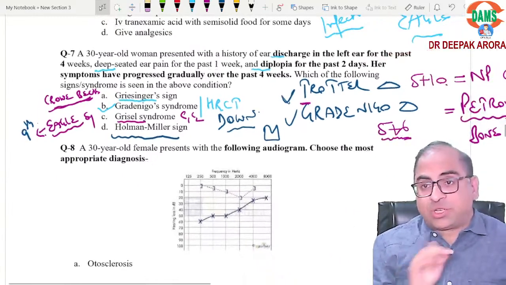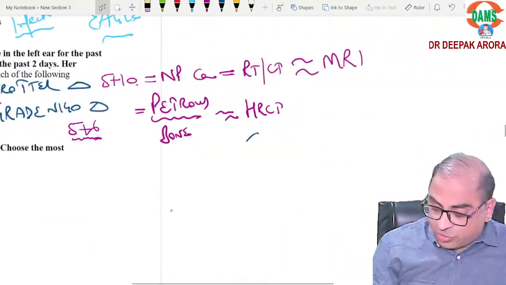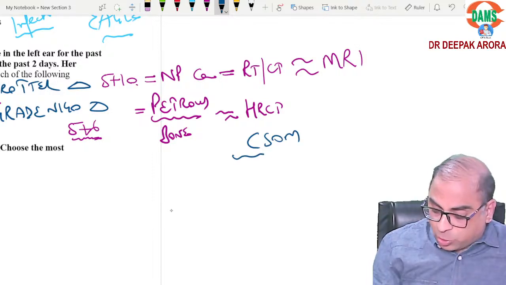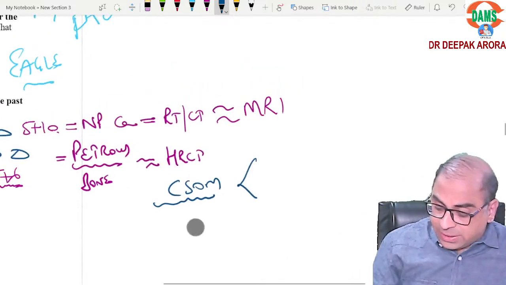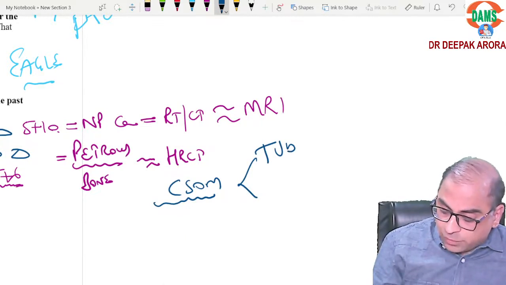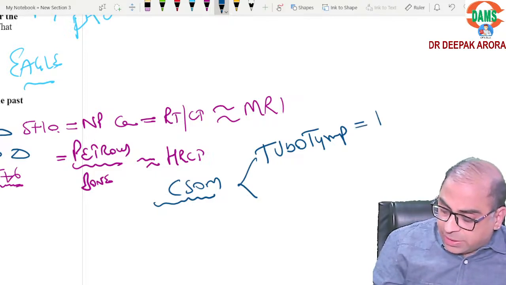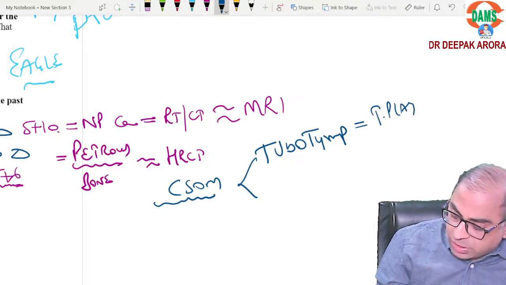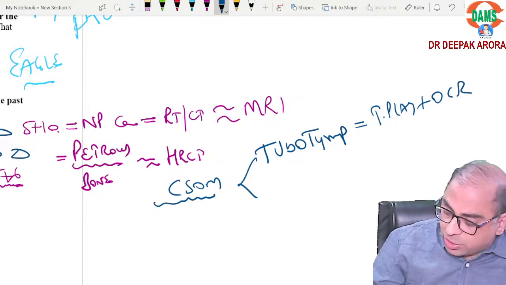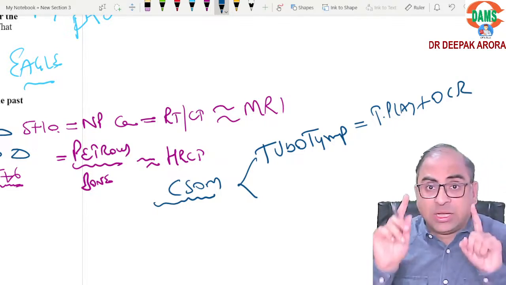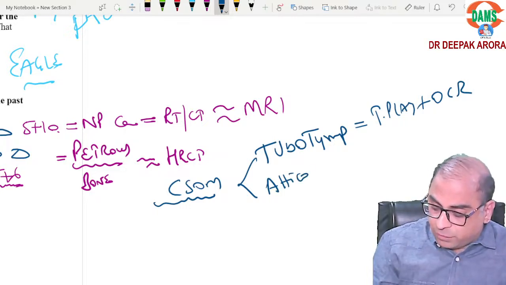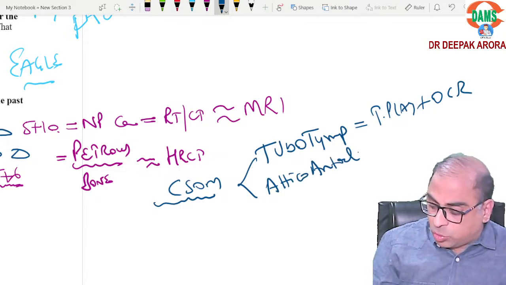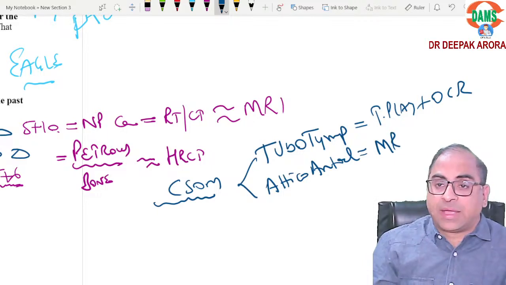Coming on the complication part now, let's take CSOM, very important. First of all, you should be confident: if the examiner asks you about tubotympanic ear, that is safe ear, treatment is tympanoplasty with OCR, ossicular chain reconstruction. If the examiner gives you unsafe, what is the other name of unsafe? We call it atticoantral ear, treatment is MRM.